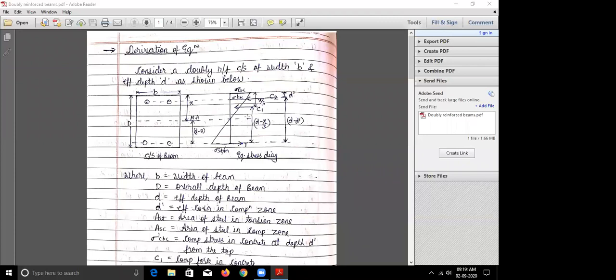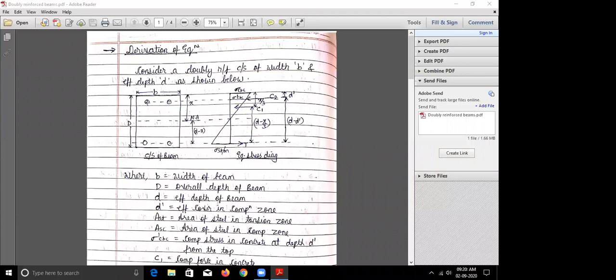So in this, what is the difference? Let us compare this with the singly reinforced. In the singly reinforced, we had this C. The distance of this force from the top fiber is X by 3. This we already know, and this is D minus X by 3. Now what is the difference? What is the major change here?